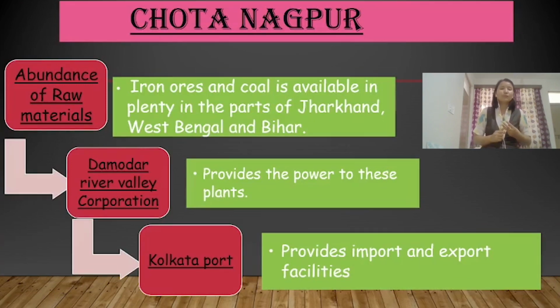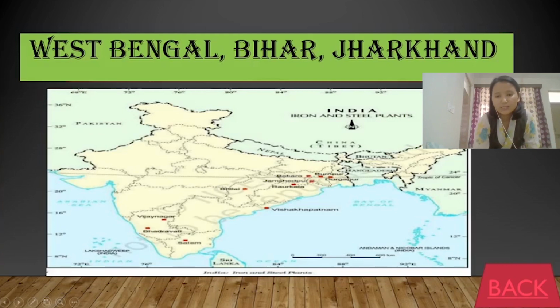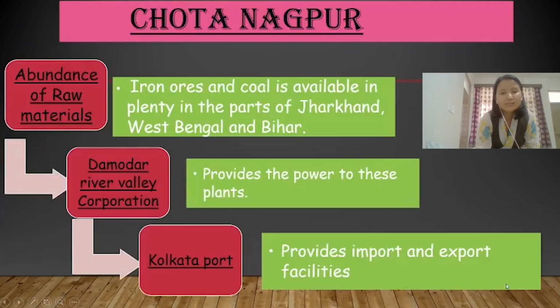Number one is that the Chotanagpur area has an abundance of raw material. So the iron and steel industry requires two raw materials, that is iron ore and coal. Iron ore and coal are available in plenty in parts of Jharkhand, West Bengal and Bihar. So in this area, Jharkhand, Bihar, Chhattisgarh, all these have plenty of iron ore and coal. Because of that, the majority of the iron and steel industries are located there.